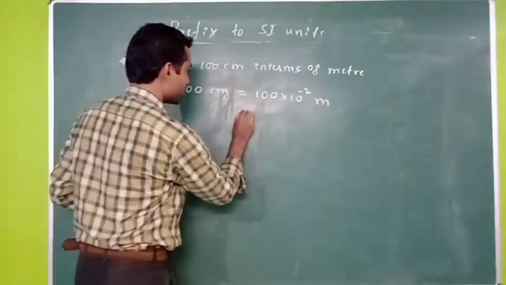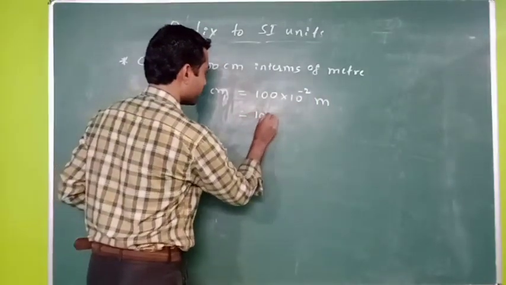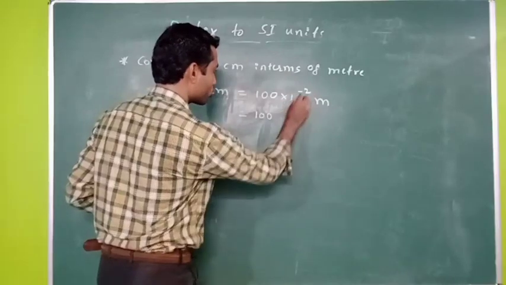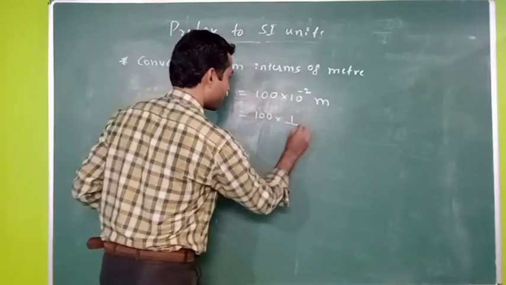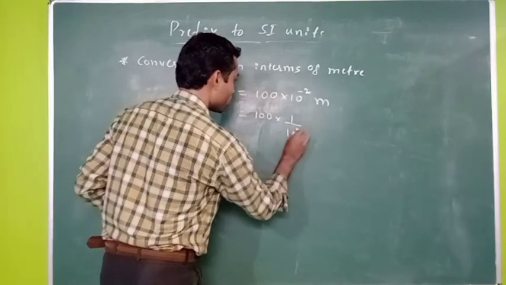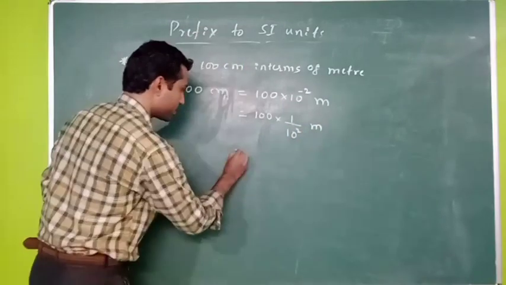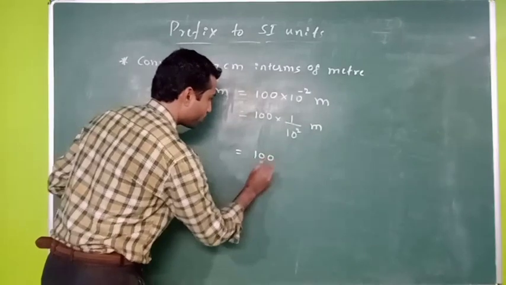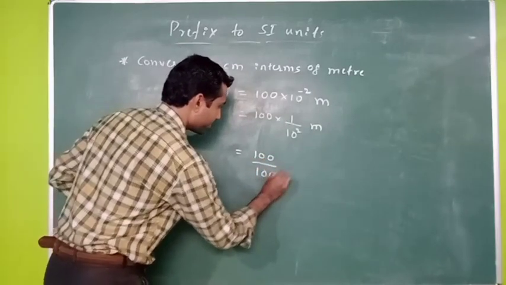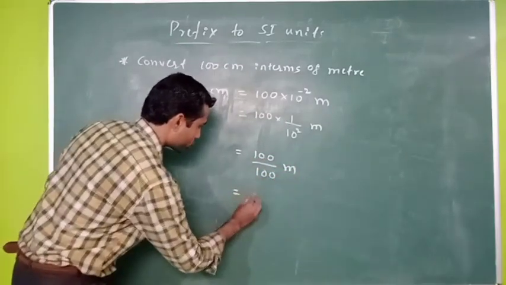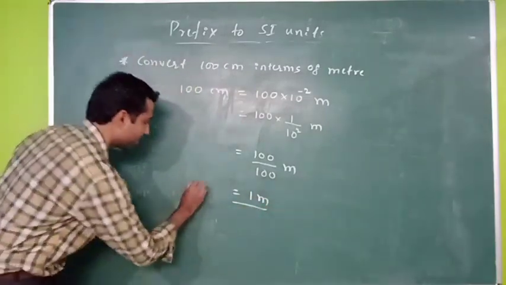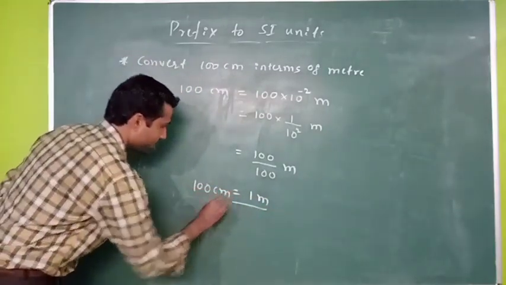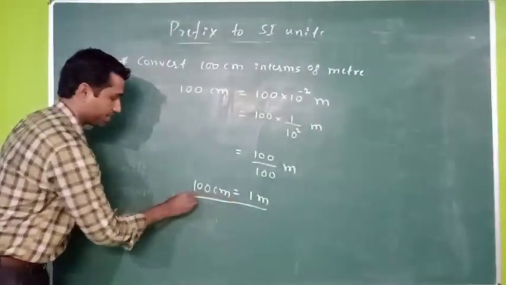So this is equals to 100 into 10 raised to minus 2, which means 1 divided by 10 raised to 2 meter. So this is equals to 100 divided by 100 meter, which is equals to 1 meter. So 100 centimeter is equals to 1 meter.